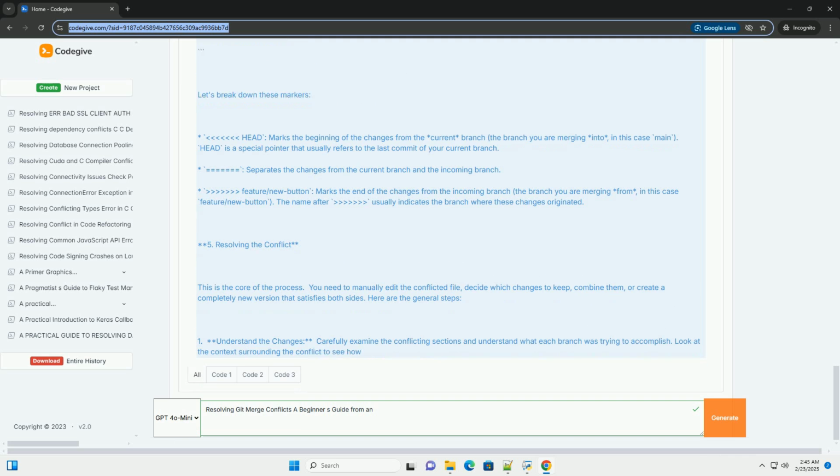Summary. Merge conflicts are a natural part of Git collaboration. By understanding the underlying principles, identifying conflicts accurately, and applying effective resolution strategies, you can navigate them with confidence and maintain a clean and consistent code base. Remember to communicate with your team, keep your branches short-lived, and use the tools available to streamline the conflict resolution process. Practice these techniques, and you'll quickly become proficient at resolving merge conflicts like a pro. Good luck.